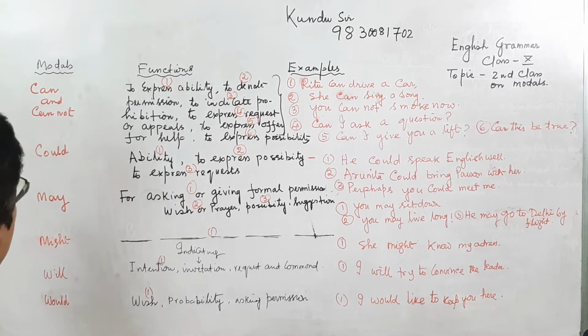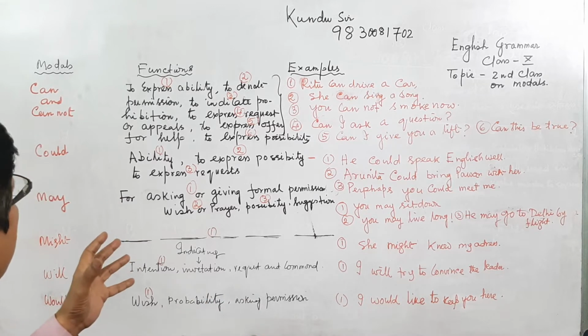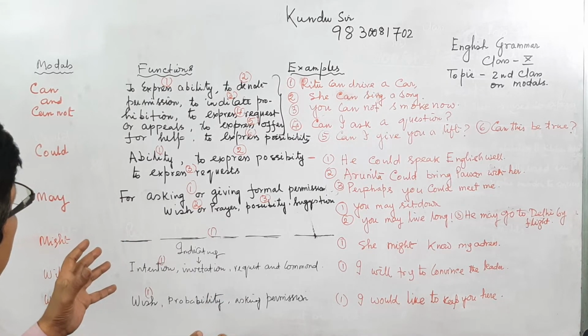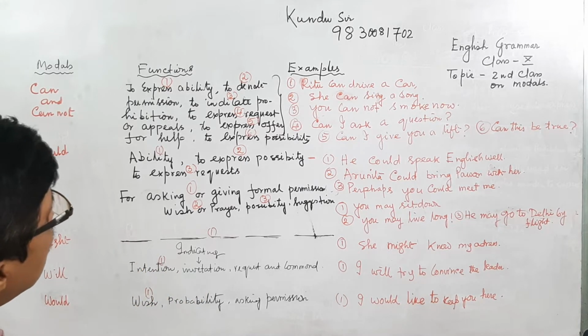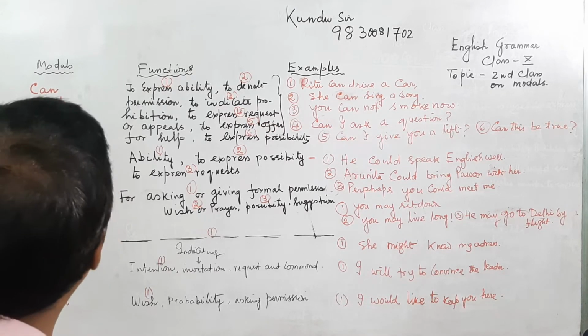I will mention the modals on the left hand side, and their function, which is to express the mode and help the principal verb as an auxiliary verb, with a lot of examples.